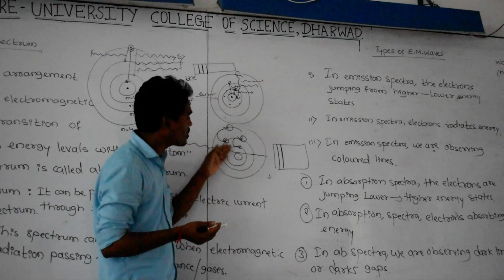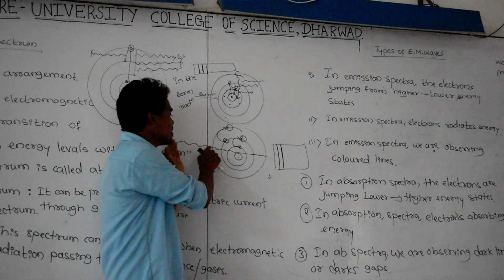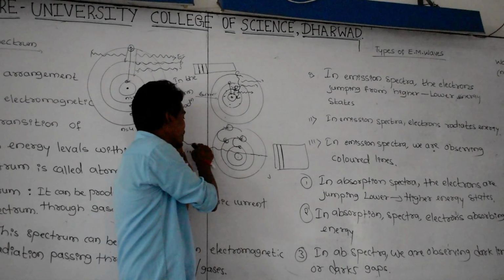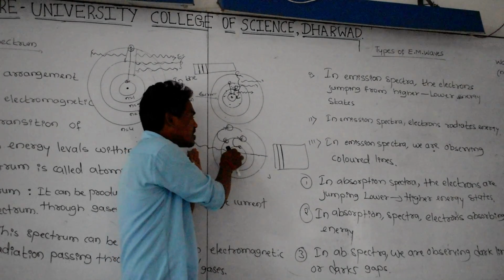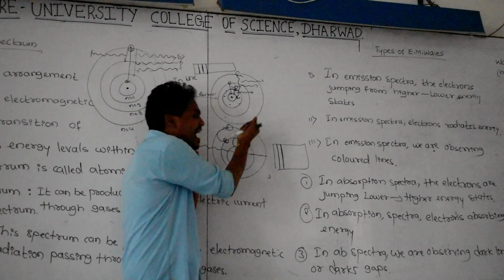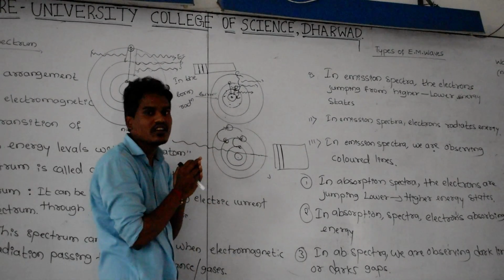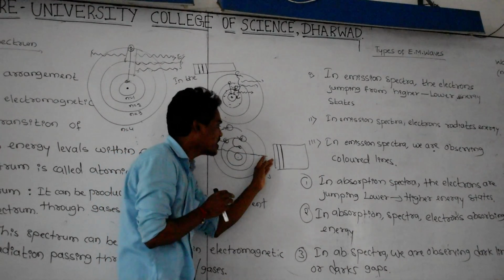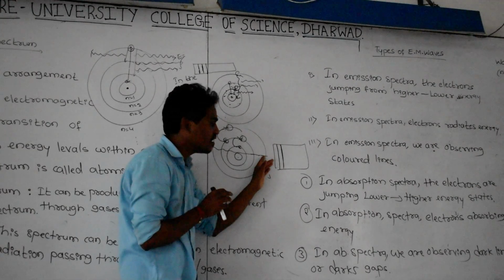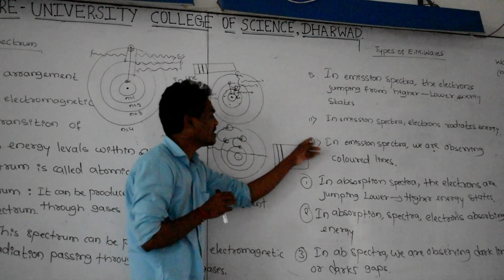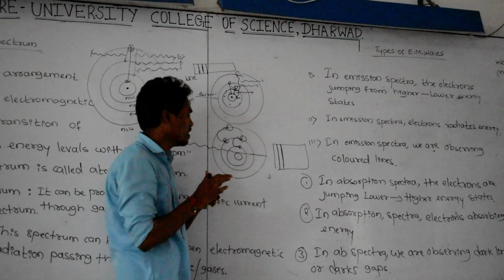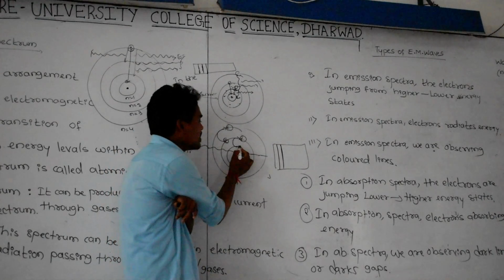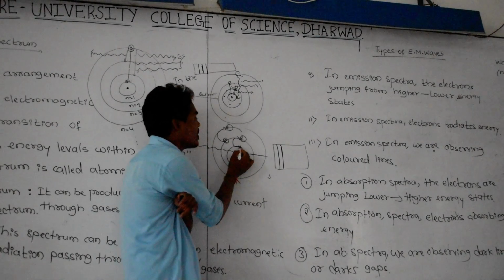And in this absorption spectrum, this radiation is passing through the substance. Whenever this radiation is passing through the substance, suddenly the electrons of the atom absorb the energy from this radiation. Then after that, if you see the spectrum of this radiation, we are getting some dark lines. Then how much energy is absorbed by this electron in order to take the jump from here to here?